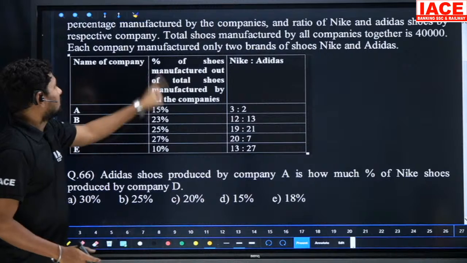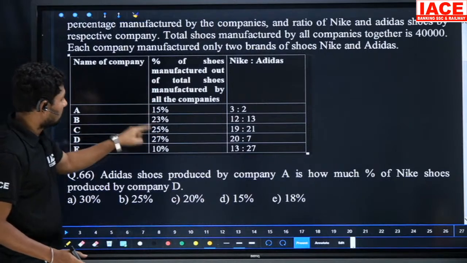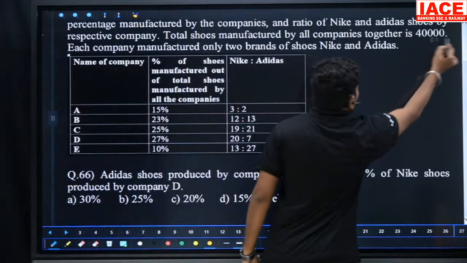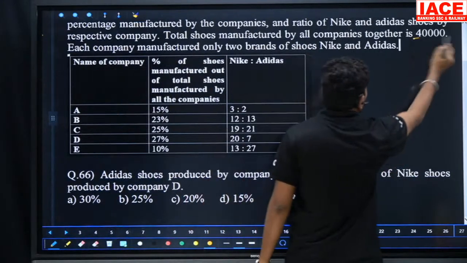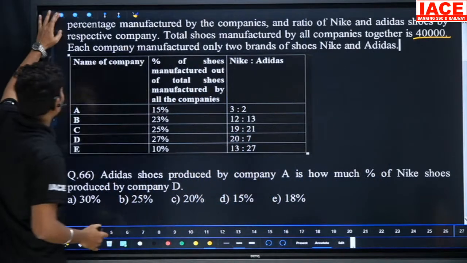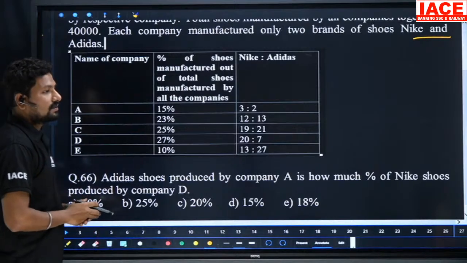Look at now. So this is about 15%. All the companies are sharing 40,000 overall. Nike and Adidas are mentioned with ratios 3:2 to 12:13. Ratio-wise mentioned, we have to solve it now.